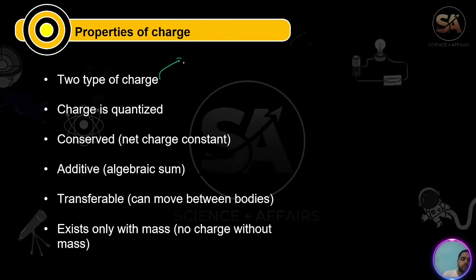After this, the properties of charge. There are two types of charges: one is positive, as we know, and one is negative. What is known as quantization of charge? First tell me, charge is represented by Q, no?